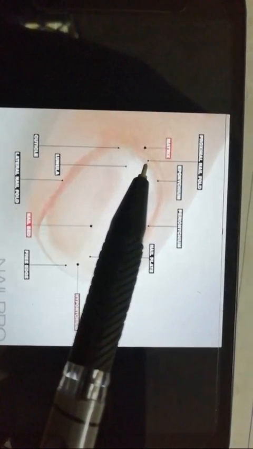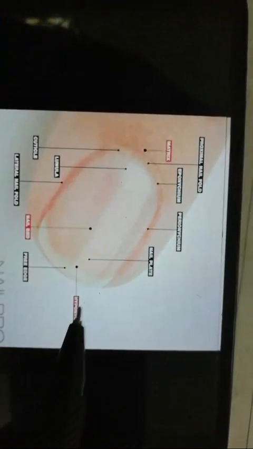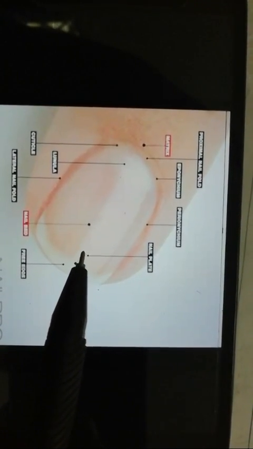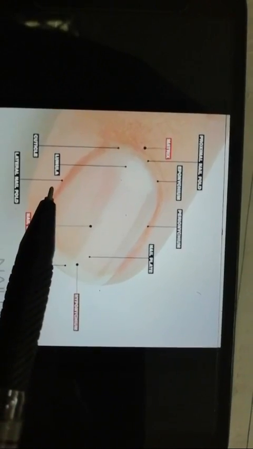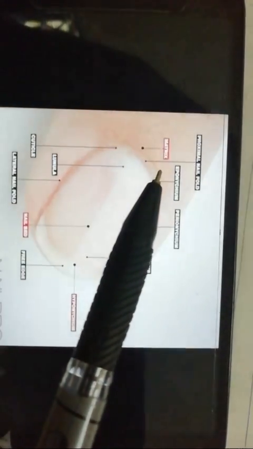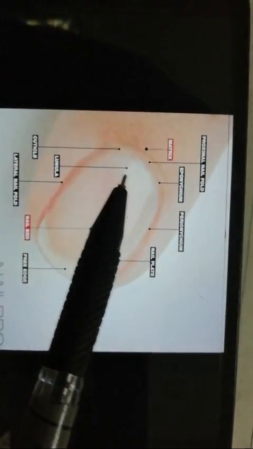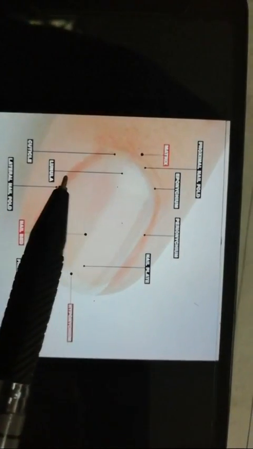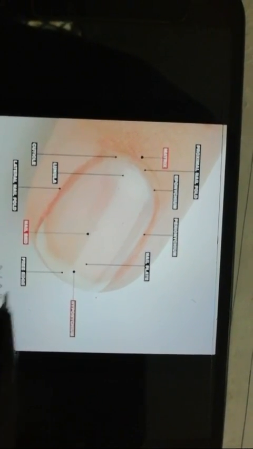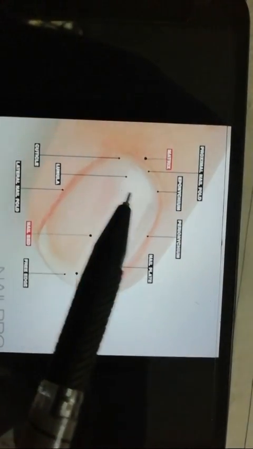So all the structures written in our notes, that is a nail plate, you have a lateral nail fold, and this is a proximal. This is a proximal part, and this is a distal. So this is a proximal nail fold. And if you look at this, the white one, this is known as lunula, right? This is known as lunula.